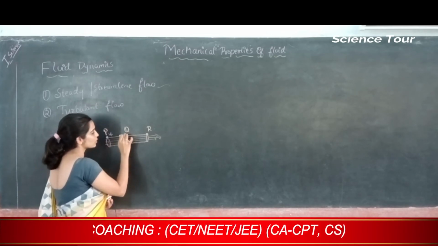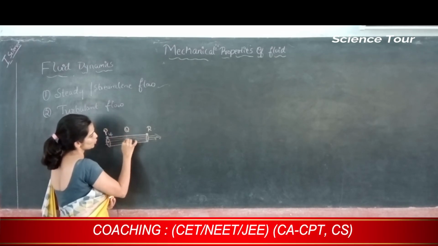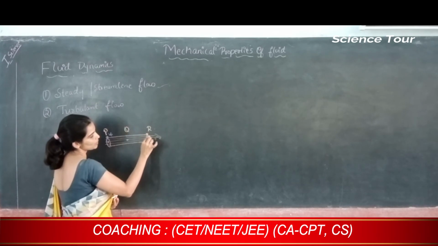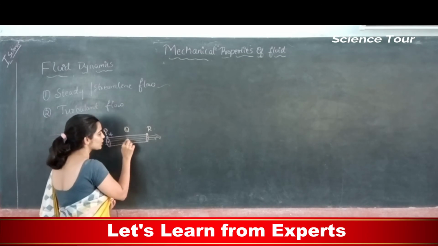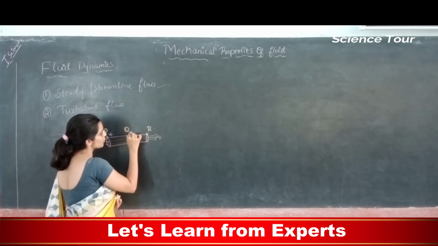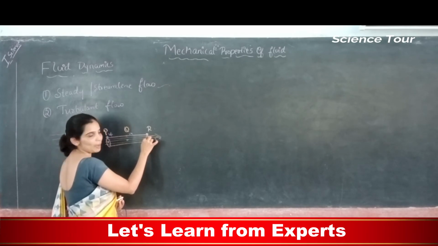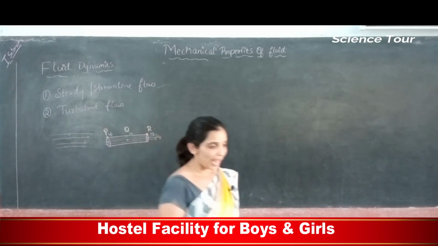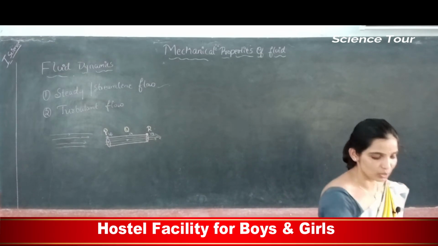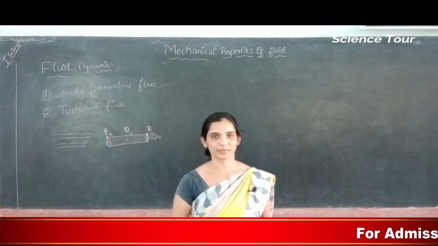When I mention P, P should be here. When I mention Q, Q should be somewhere here, and R should be somewhere here. Every particle which passes through Q will have a speed Vq. The one which is passing here will have a speed Vr. So every particle passing through the same point will have the same speed.